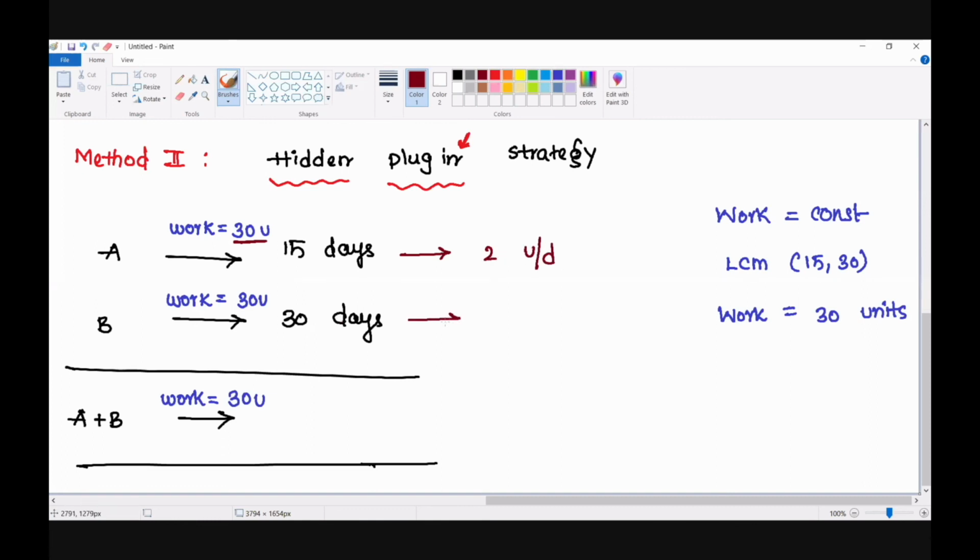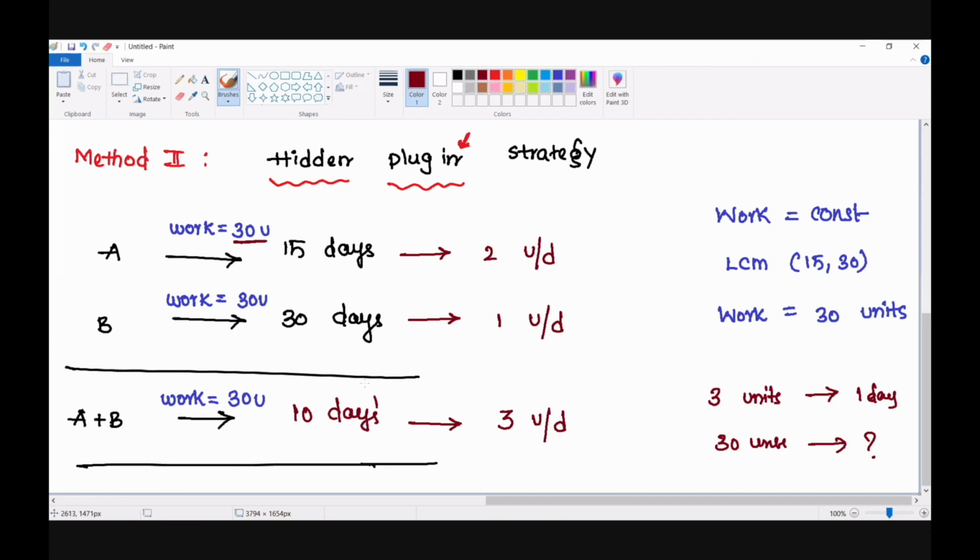B can finish the same 30 units of work in 30 days. So 30 units are completed in 30 days means 1 unit is completed in every 1 day. So A can finish 2, B can finish 1, both together can finish 2 plus 1, which is 3. So they can finish 3 units in 1 day. To complete the entire 30 units, the total work will be completed in how many days? That is going to be 30 by 3, which is nothing but 10 days.